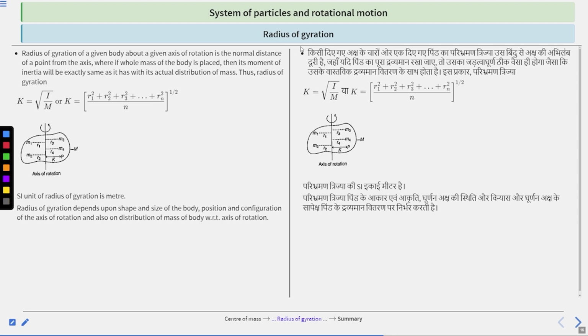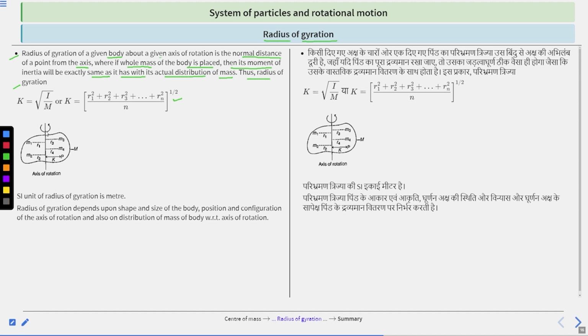Next is radius of gyration. Radius of gyration of a given body about a given axis of rotation is the normal distance of the point from the axis where, if the whole mass of the body is placed, its moment of inertia will be exactly the same as it has with the actual distribution of mass. So k equals under root I divided by m, or we can say k equals r1 square plus r2 square plus r3 square plus so on up to rn square, divided by n, whole power 1 by 2.